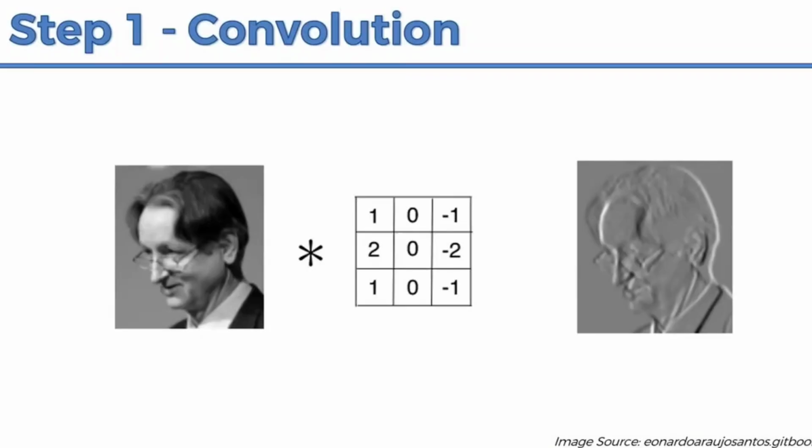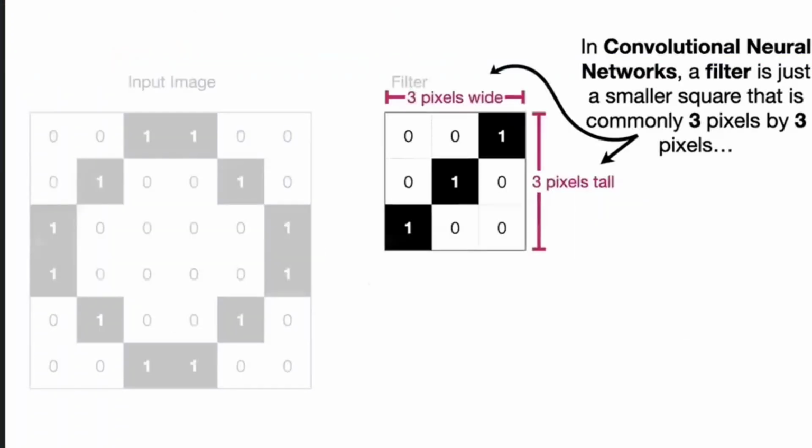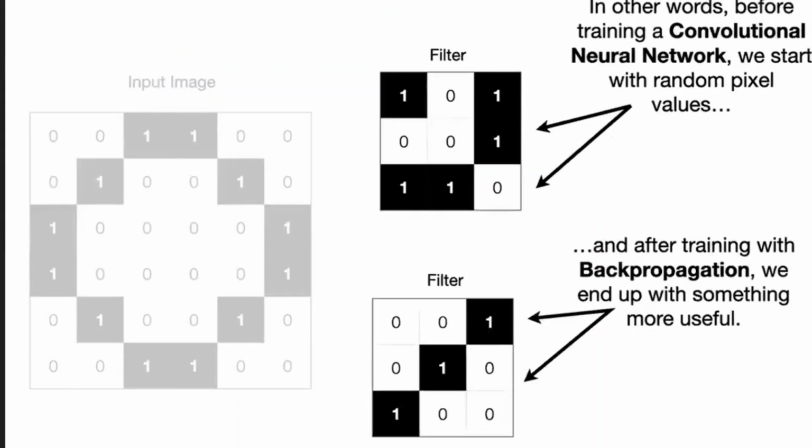Right? So whatever the filters are there, it is going to apply this filter and identify the vertical edges. This is identifying the edges. This is called a filter. Any filter will be of 3 by 3. Now, it is going to apply the different types of filters. Multiple filters are there. One will identify the vertical edges. One will identify the shape. One will identify the color. One will identify the body type. Like this, we have different types of filters.